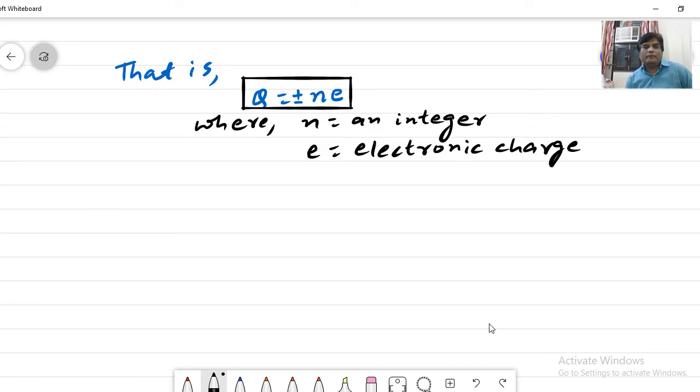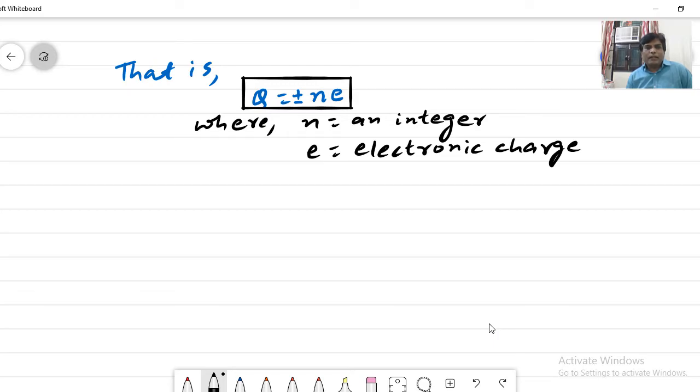Let us suppose I am saying that there are 20.5 students in your class. This statement is not correct, because the number of students can't be 20.5, right? It can be 20 or 21 or 22 or 23 and so on.